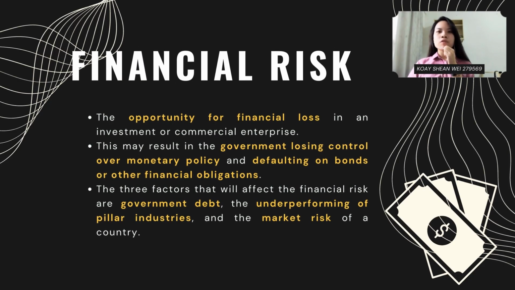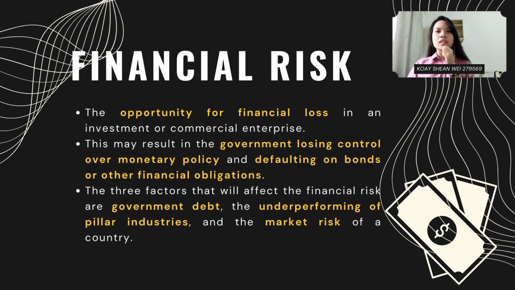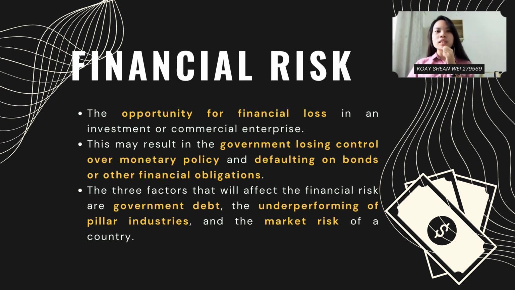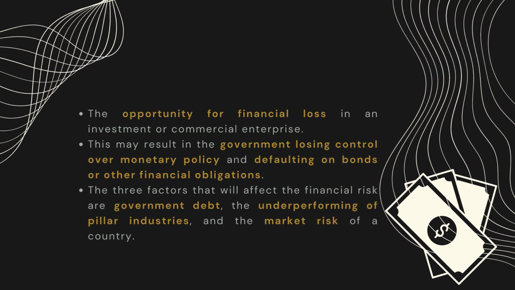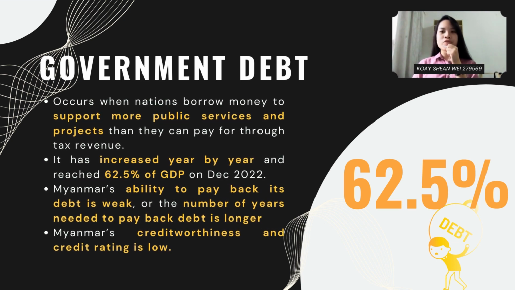Financial risk is the opportunity for financial loss in an investment or commercial enterprise. The 3 indicators of financial risk are government debt, the underperformance of pillar industries, and market risk, which will be discussed in this video. First, the government debt for Myanmar has increased year by year and reached 62.5% of GDP in December 2022.